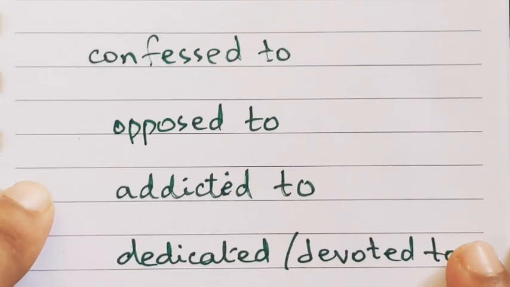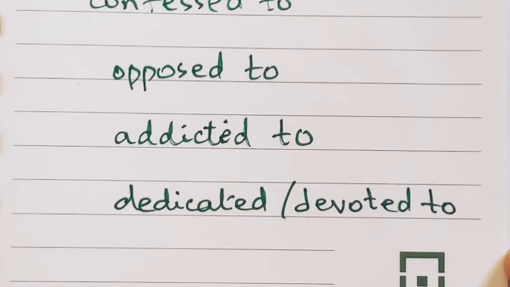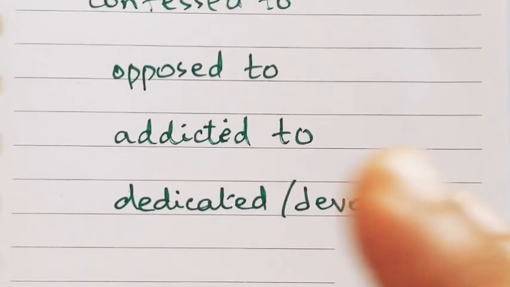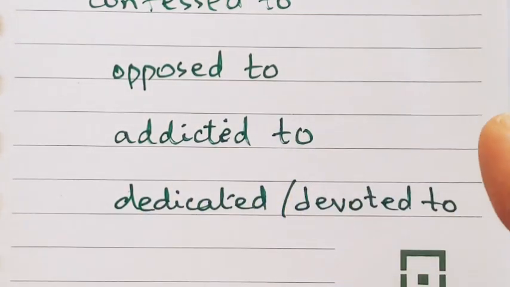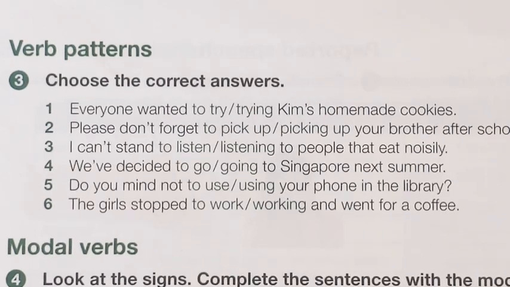Similarly, addicted to. I was addicted to drinking. I was addicted to alcohol. So these are the verbs which come along with to. And the next one is dedicated to or devoted to. So Zoya's devotion to volunteering is a surprise at her age. So these are some of the phrasal verbs that you could learn easily. Okay, now move towards the exercise.